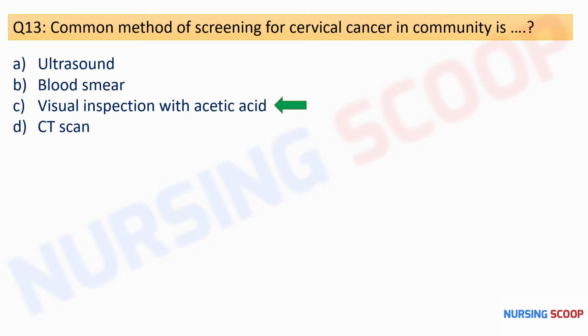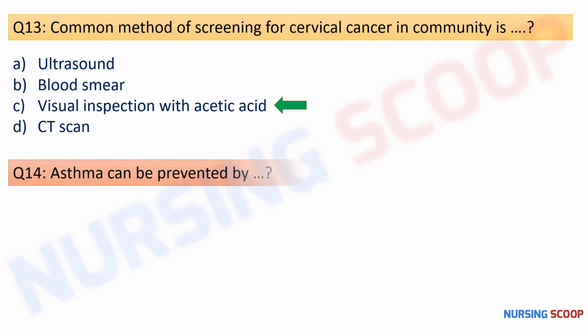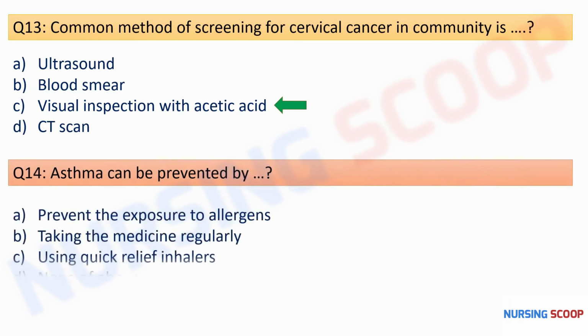So with this, moving to our next question, asthma can be prevented by, here are the options, prevent the exposure to allergens, taking the medicine regularly, using the quick relief inhalers, or none of the above. So here the right option is option A, that is the prevent the exposure to allergens.